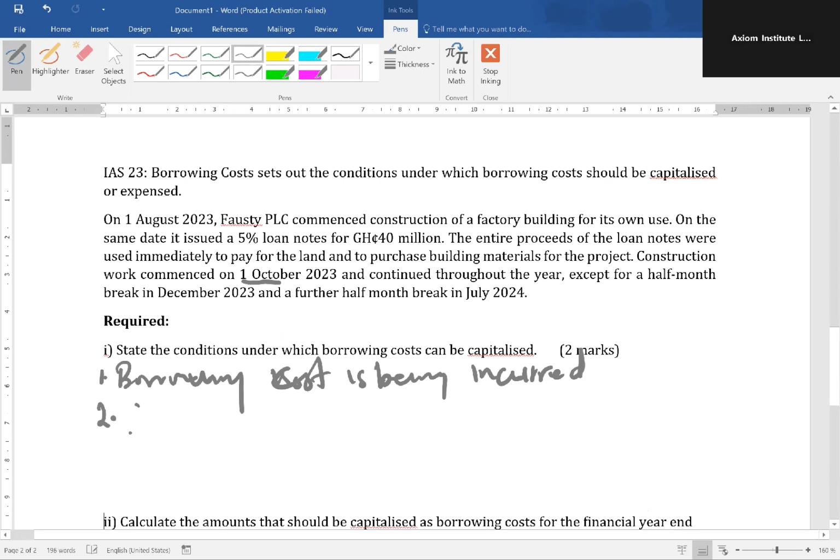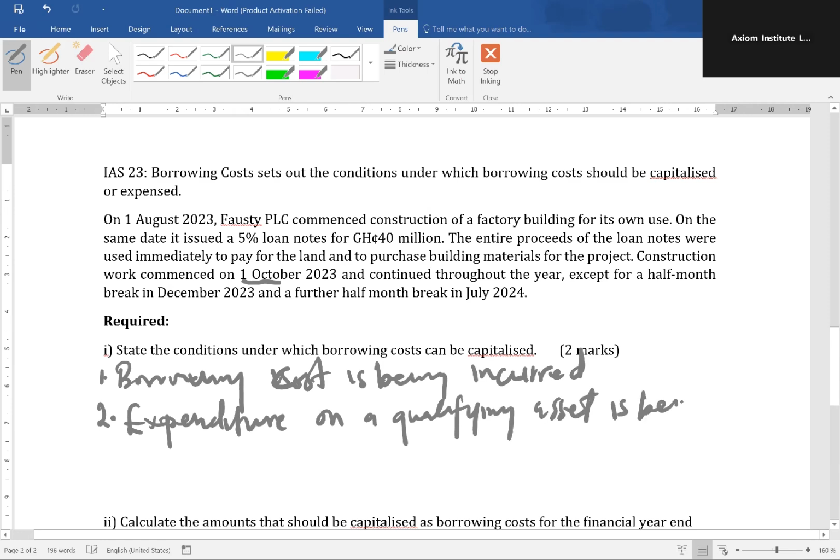Two, expenditure on the qualifying asset should be incurred. It's also being incurred, meaning we are spending on the asset that we are constructing.